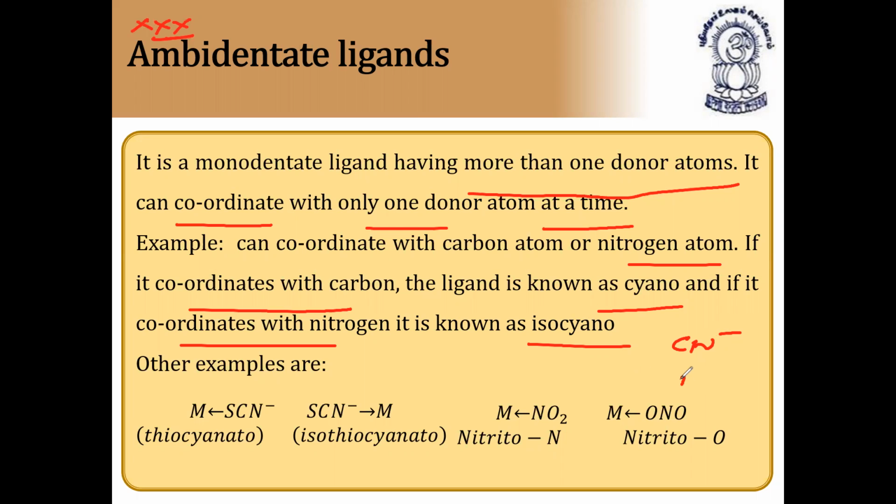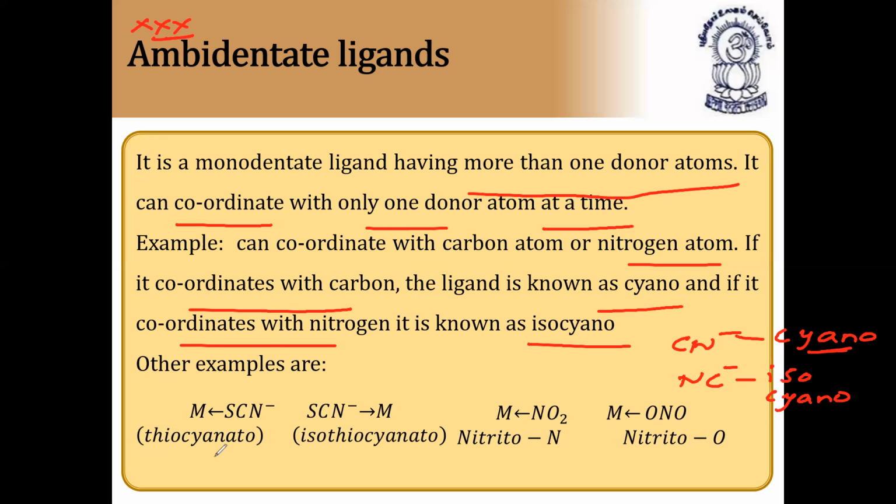If the ligand is donating through nitrogen, it is called isocyano. So NC minus is called isocyano, and CN minus is called cyano, or cyanide. If it coordinates through the carbon atom, meaning the electrons go from the carbon atom, it forms cyano. And if it coordinates through the nitrogen atom, it is known as isocyano.